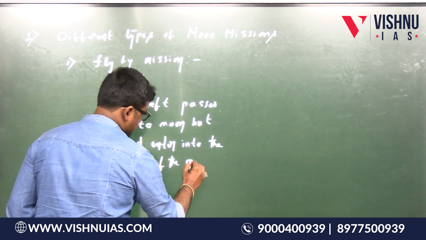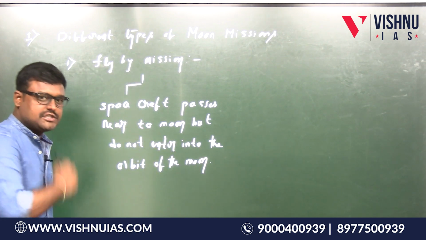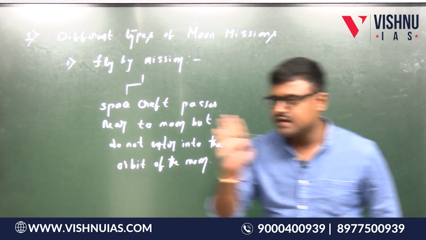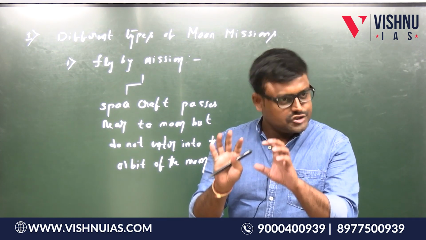That means this particular mission is not going to rotate around the moon. It will just pass by the moon and collect some good information about the moon.